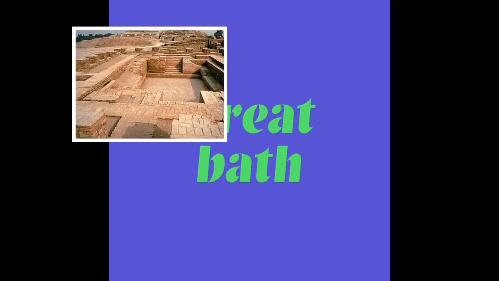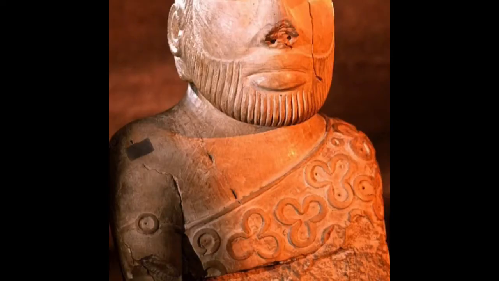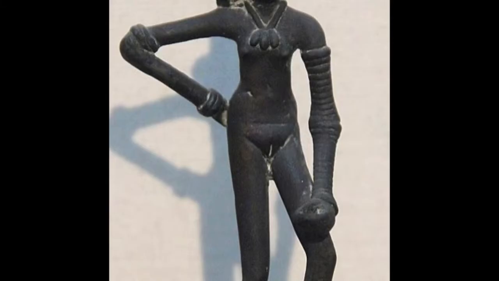No one knows why the Great Bath was used or what it was used for, but it does look very similar to modern baths in Hindu temples, so they have named it the Great Bath. There are other artifacts, such as the priest king statue, the dancing girl statue, and toy bullock carts. However, we do not know who they represent.